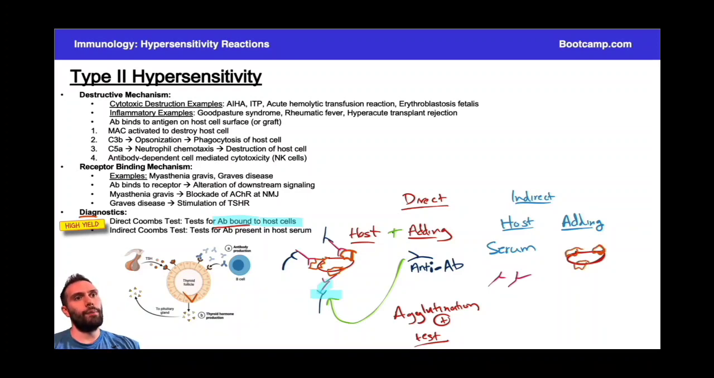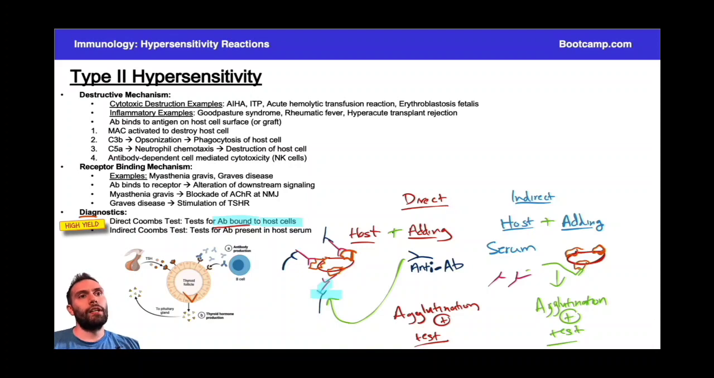Okay, so here's my red blood cell with the antigen. And again, it's not the host's red blood cell. We're adding some external red blood cell to the host's serum. And what happens if I put these together, right? These antibodies are going to bind to these antigens. And what would I expect? I would expect agglutination, right? If there were antibodies in my host serum, which again would be a positive test.